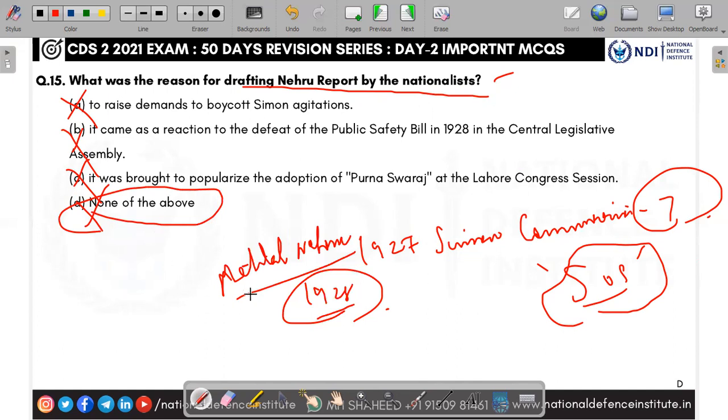The reason is that Lord Birkenhead challenged Indians: if you are able to do it, you can draft your own constitution. The Indian National Congress and all other parties accepted this challenge, and as a response to that challenge, they drafted this Nehru Report. So that is the reason. The answer is D, none of them.